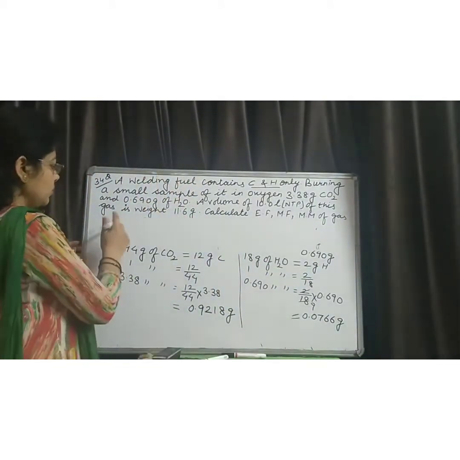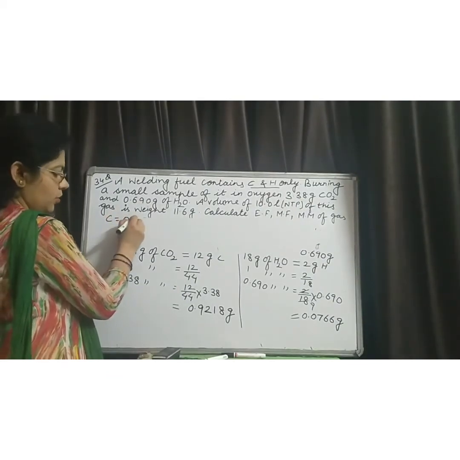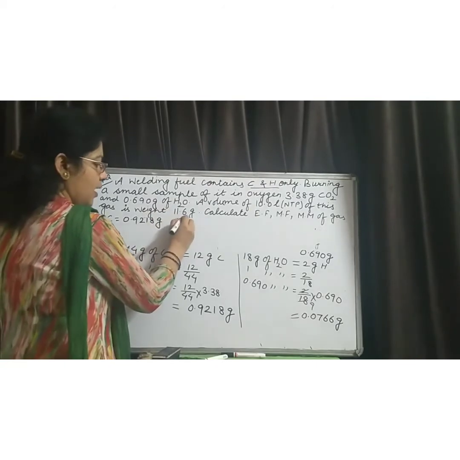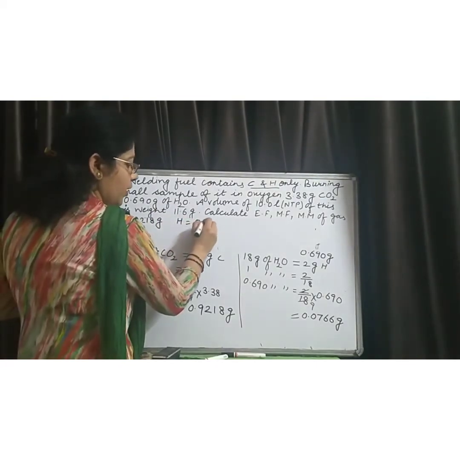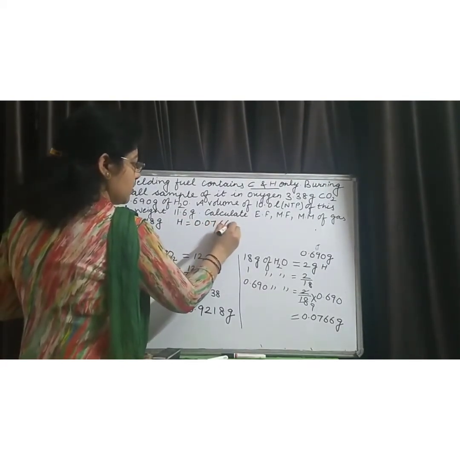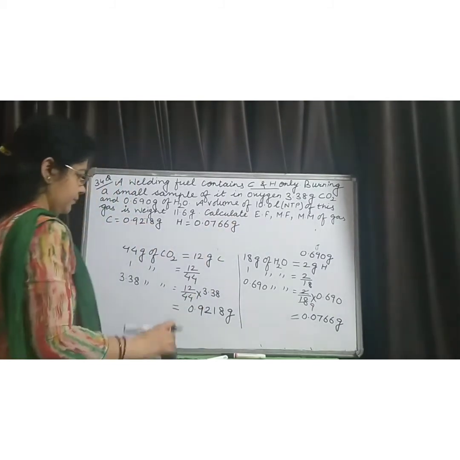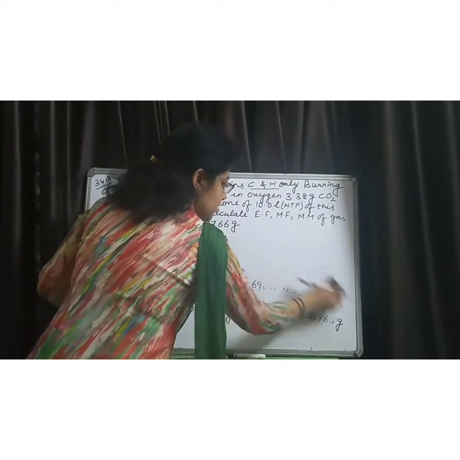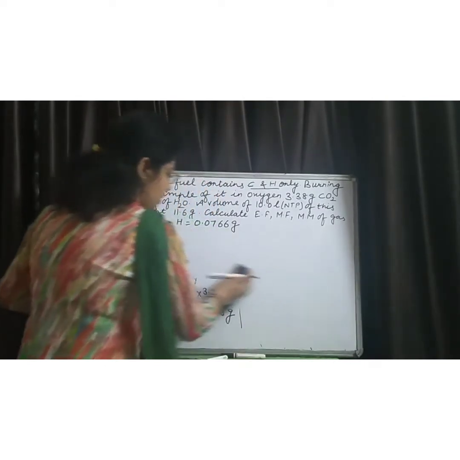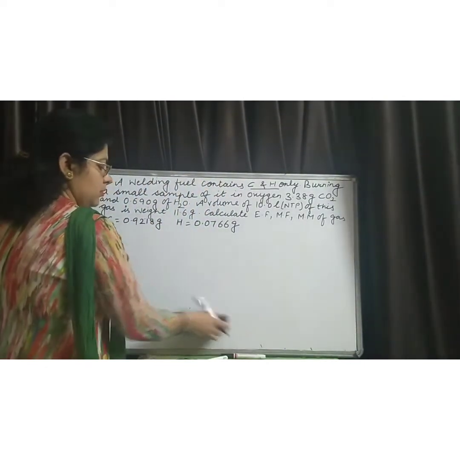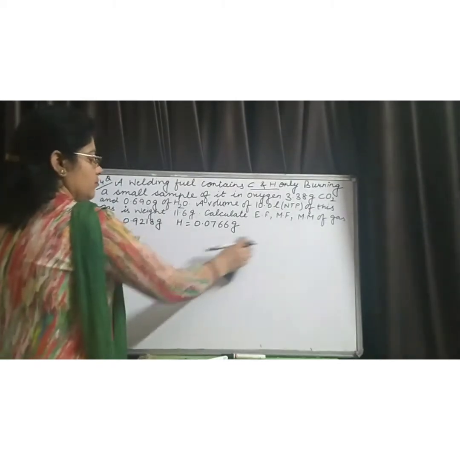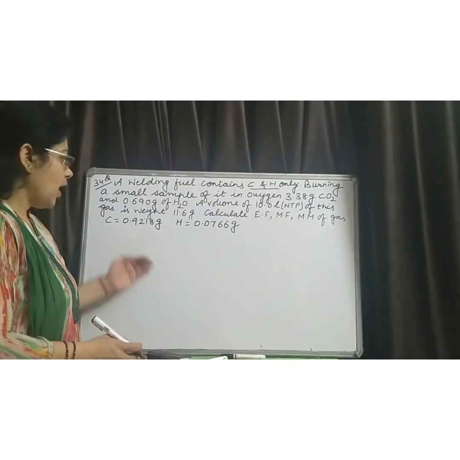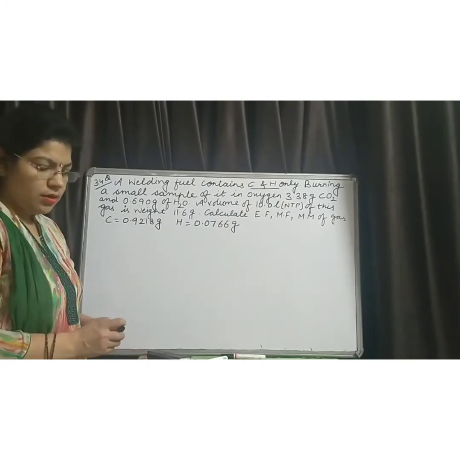In this compound, carbon is 0.9218 gram and hydrogen is 0.0766. Now we have to find the percentage of carbon and hydrogen in this compound. For this, we have to solve. How do we solve this?